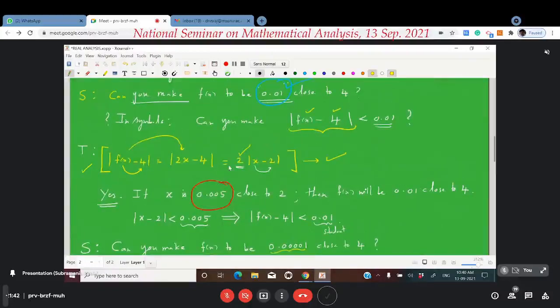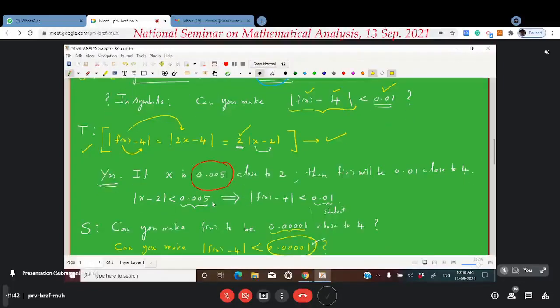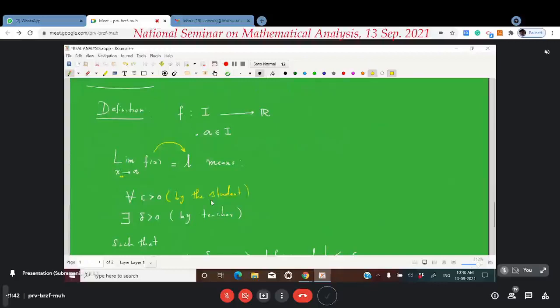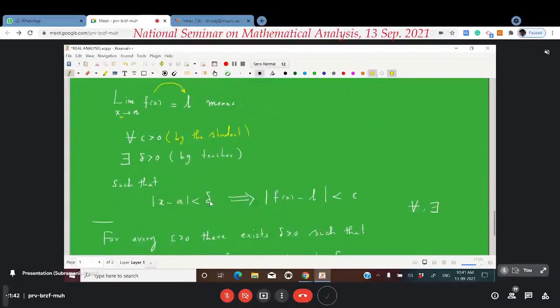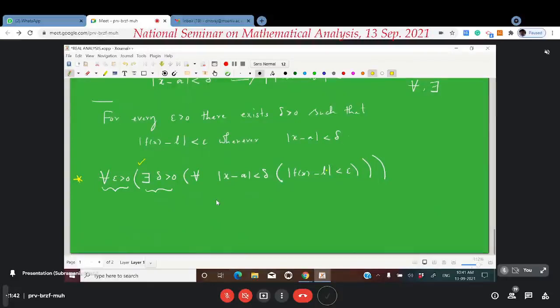If the student is coming with an epsilon, depending upon the student's epsilon, the teacher is giving him back a delta. So, for example, if the student comes with a very small number, then the teacher has to divide this by 2, and give him back another delta. Is it okay? The choice of delta varies with epsilon. Assume that you are the student and I am the teacher. If you come with an epsilon, corresponding to your epsilon I will be able to give you back a delta satisfying this condition. And if you change your epsilon, automatically I have to change my delta. Is it okay so far? Yes.